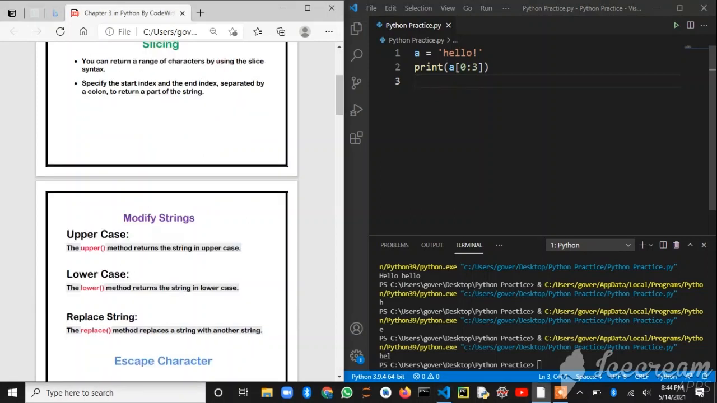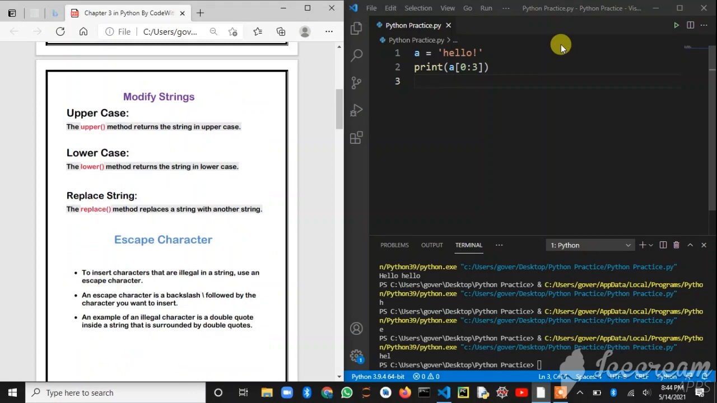Next, modifying strings. So these are one of the important concepts. These are very basic concepts, but these are very useful in doing projects like games, etc., or giving inputs to a user, changing the uppercase and lowercase and matching it. You will be understanding these modifying strings in doing projects. Strings are one of the very important concepts in Python, so listen to it carefully.